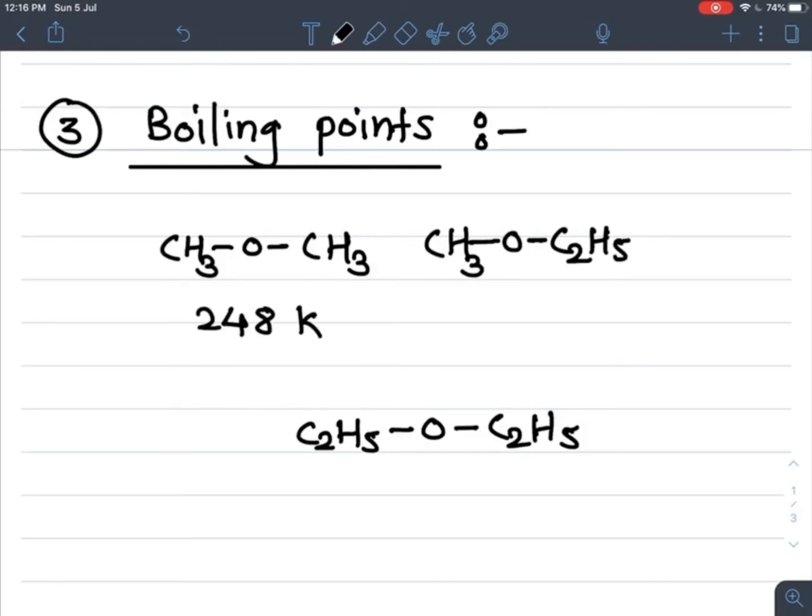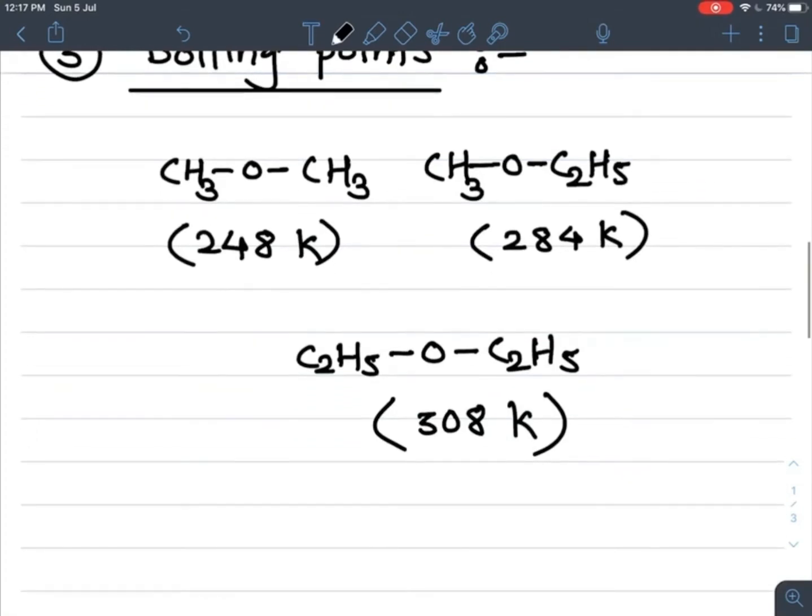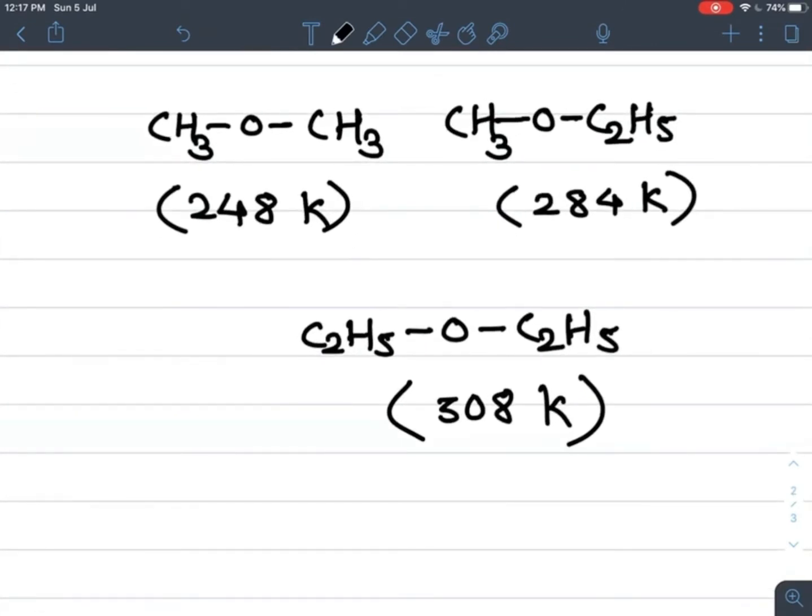Dimethyl ether has a boiling point of 248 Kelvin, ethyl methyl ether 284 Kelvin, and diethyl ether 308 Kelvin.